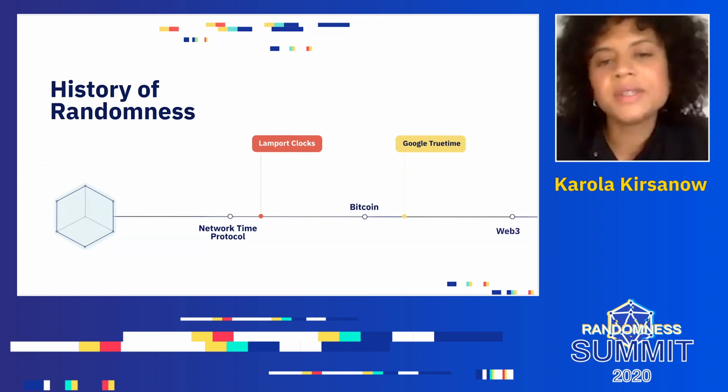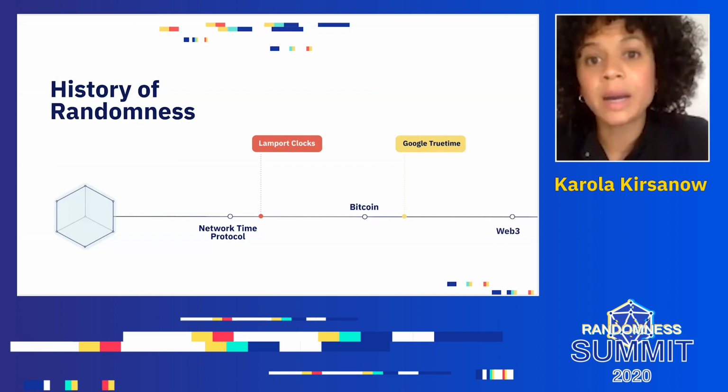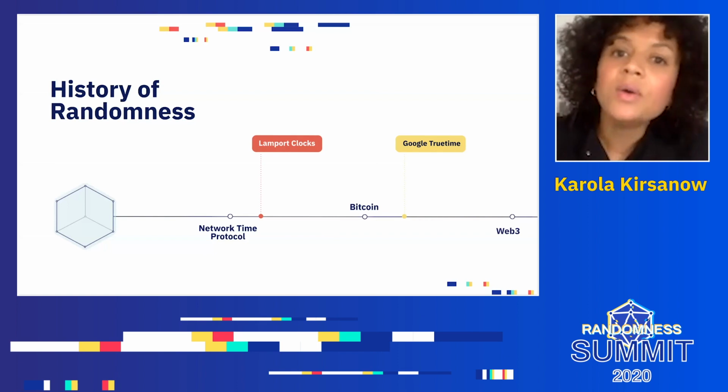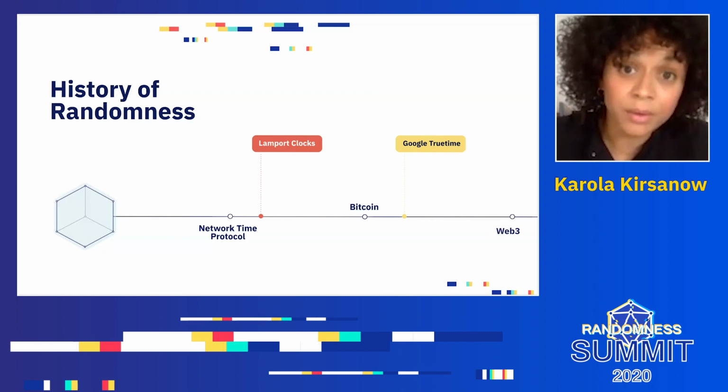The distributed systems of Web 3.0 require a source of randomness that is unbiased by any party to operate optimally. And today, we'll hear from speakers deeply involved in creating the tools to make our random web work.